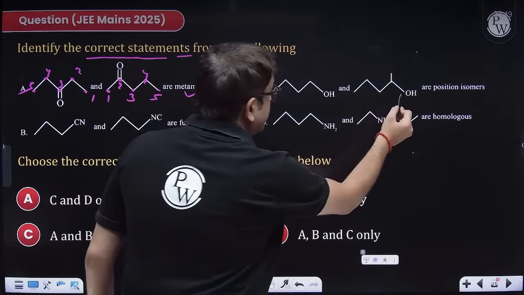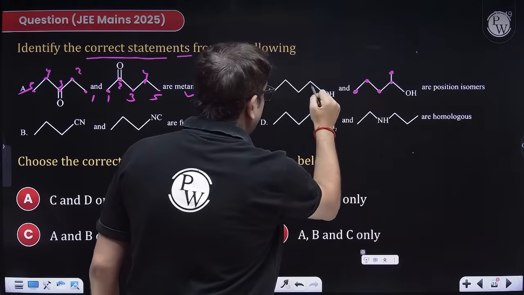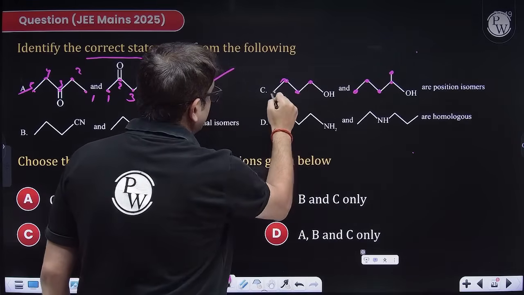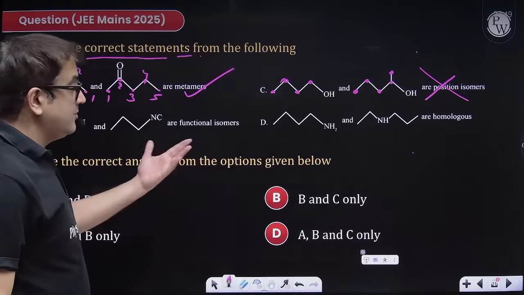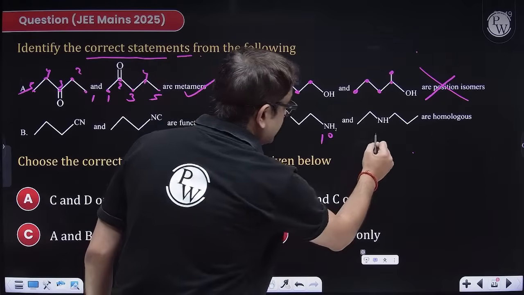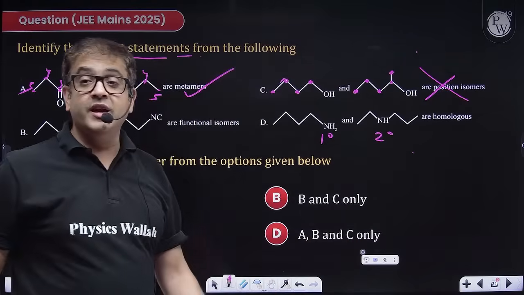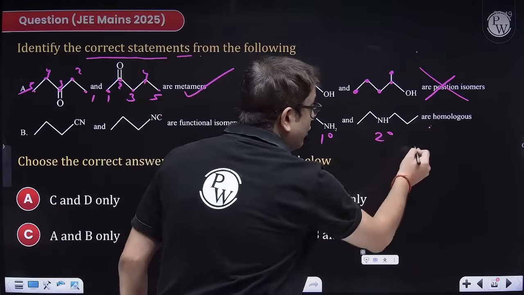What about them? Sir, 1, 2, 3, 4, 5 and 1, 2, 3, 4. No, sir. Molecular formula is also not same, so they can't be isomers. This is 1 degree amine and this is a 2 degree amine. 1 degree, 2 degree amines have different reactivity, so they are functional isomers. So they are not homologues also.